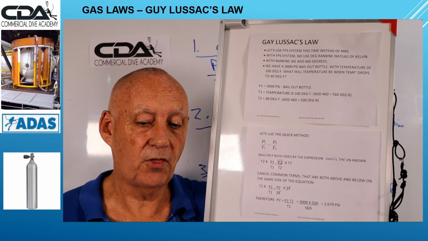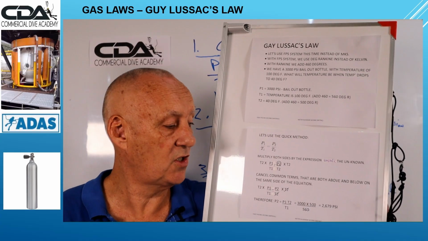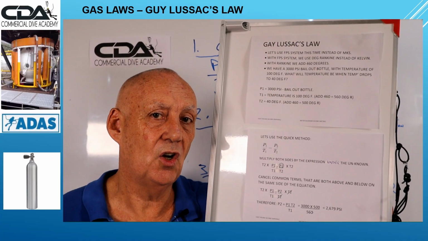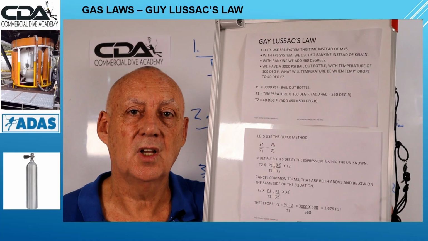So that means we've got 3000 times 500 divided by 560, which gives us an answer of 2679 psi, which is about 300 psi less. So there's our answer.